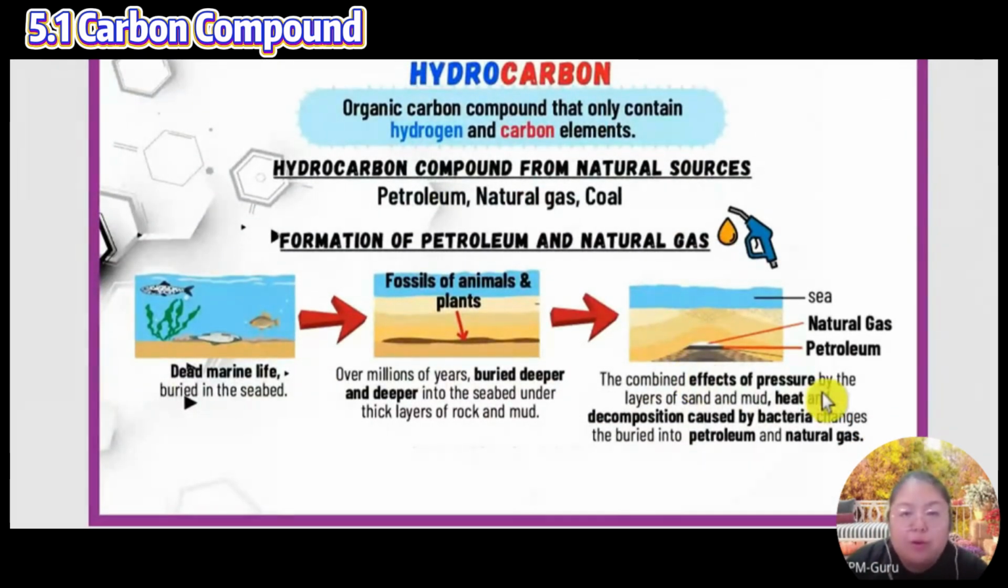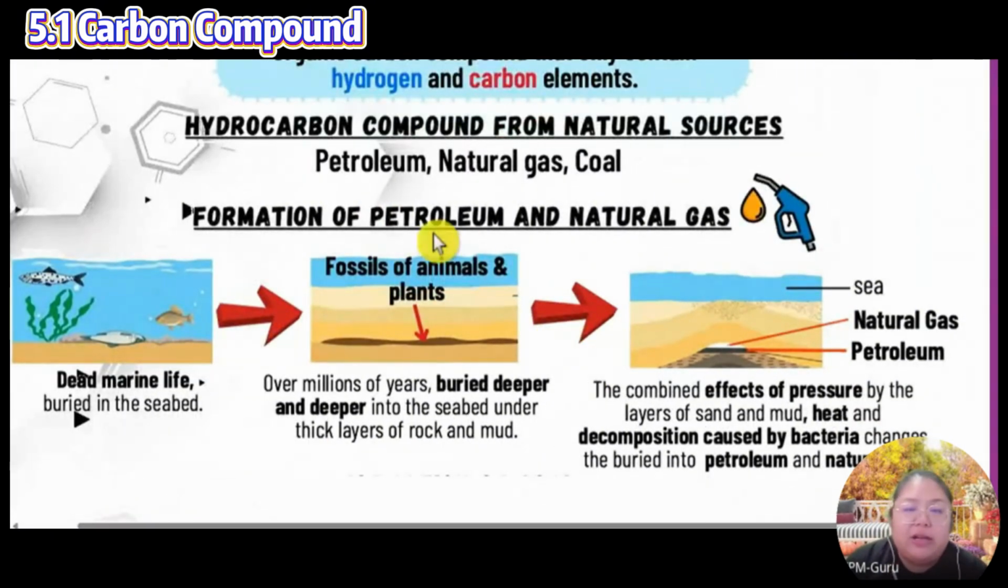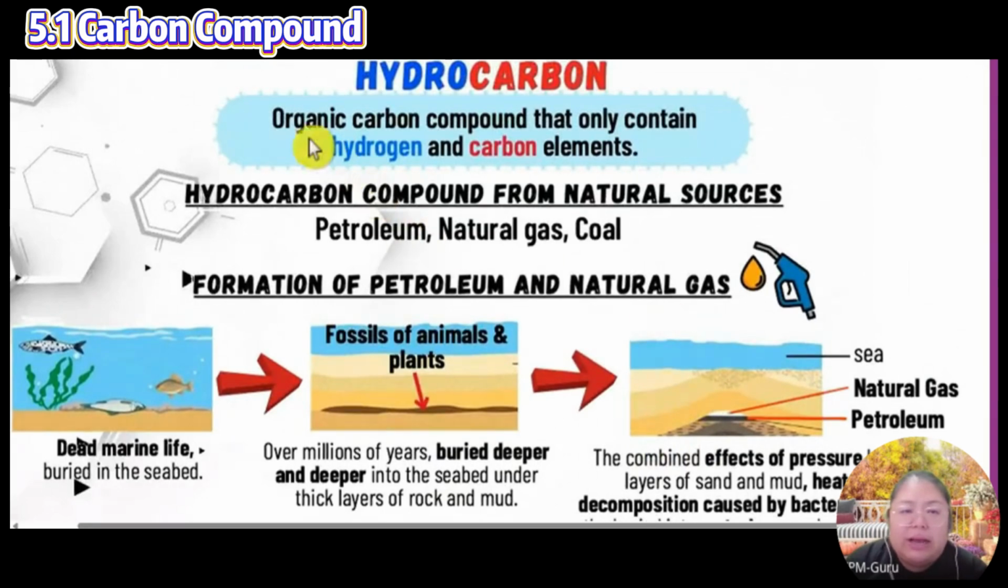Okay, hydrocarbon. Hydrocarbon is what? So you can see the definition here. Organic carbon compound, this is the carbon compound that only contains hydrogen and carbon element. So hydrocarbon is hydrogen and also carbon, they join together. So hydrocarbon compound from the natural sources.